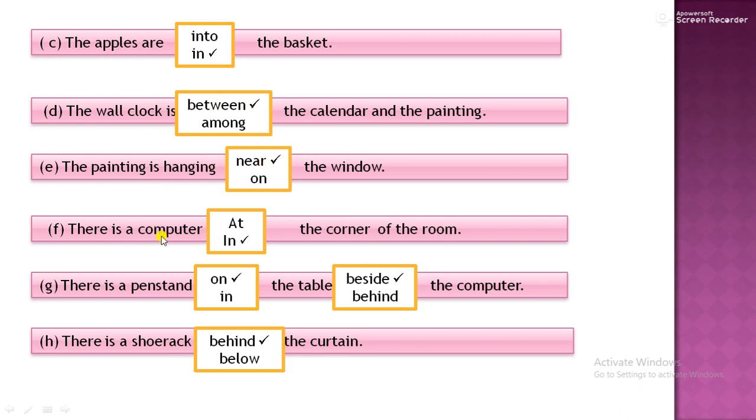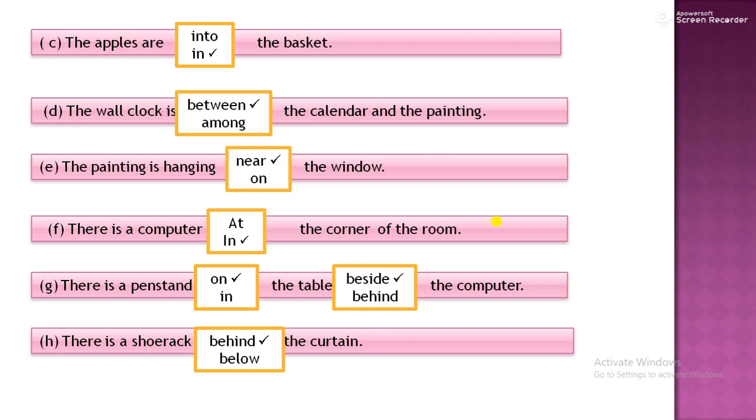Then there is a computer. I told you that with corner use preposition in the corner of the room. There is a pen stand. Now again it is on the surface. So on the table beside the computer. Beside means side, in the side. Like whenever you sit with your classmate in the class, you sit beside.